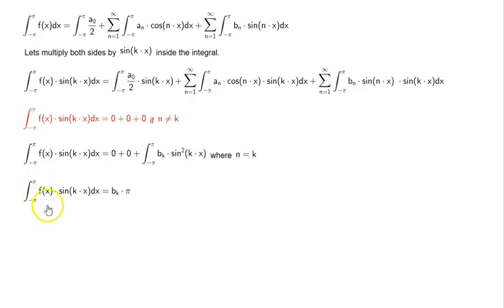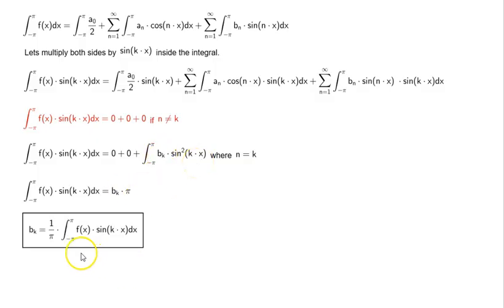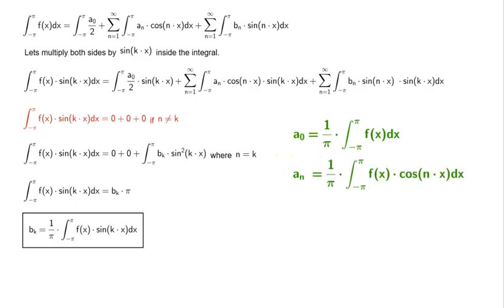So we have integral from minus pi to pi of f of x times sine kx dx is equal to bk times pi. Which means we end up with bk is equal to 1 by pi times integral from minus pi to pi of f of x times sine kx dx. So we have arrived at expressions which are going to help us in evaluating a naught, an, and bn. So using these, we find a naught, an, and bn with respect to the Fourier series for a given function.